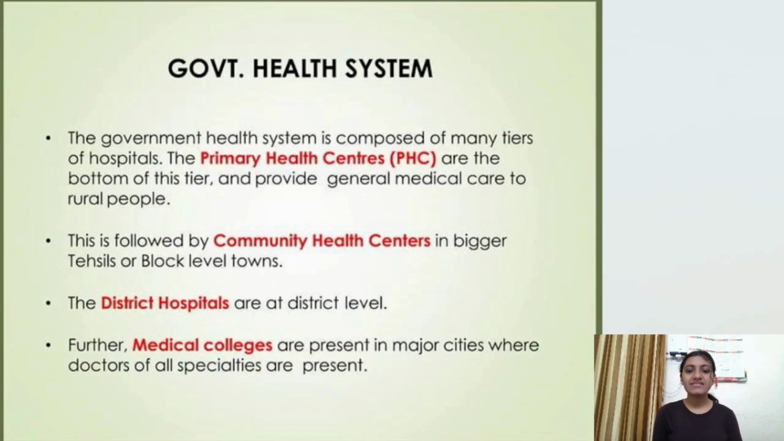Then the second level is the community health centers, that is CHCs. These are the bigger ones and these are at the tehsil or the block level towns. Then we come to the district hospitals. These are at the district levels. Then the last level is the medical colleges that are present in the major cities or metropolitan cities, you can say, where the doctors are available and all the specialities are present. So this is the government health system.